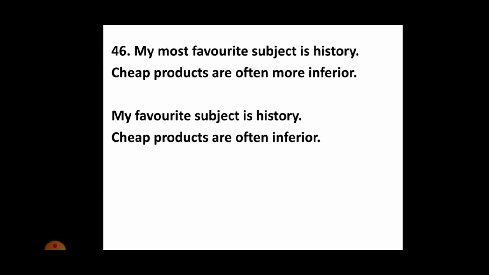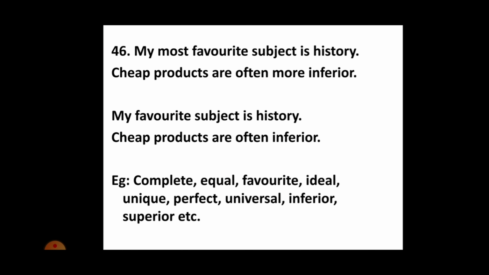Someone's favorite subject, for example, is the one that they like the most. Okay, so when I say this is my favorite subject, this is something that I like the most. So I don't really need to use a superlative degree before an adjective called favorite. Words which attract this type of error include complete, equal, favorite, ideal, inferior, perfect, superior, unique, okay, ideal. Remember that all these adjectives are not generally used with comparative or superlative forms.